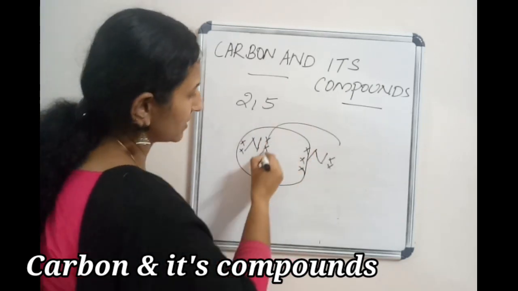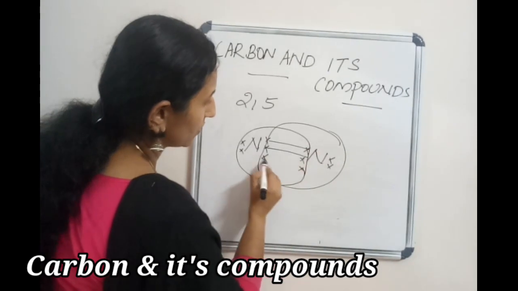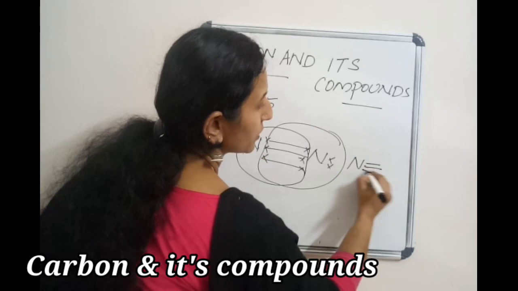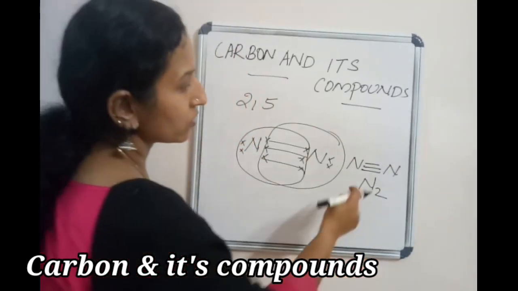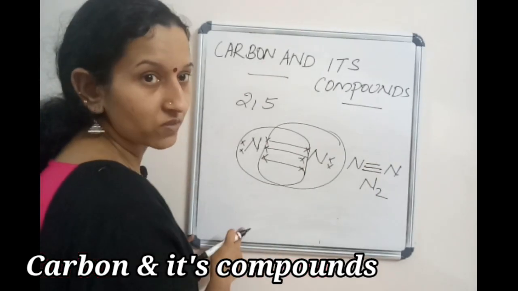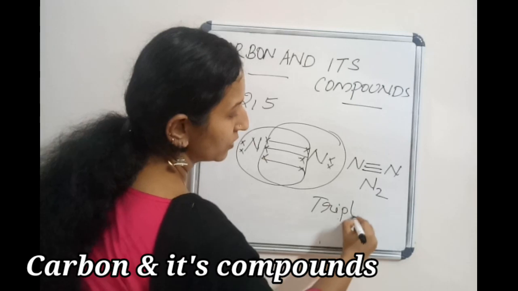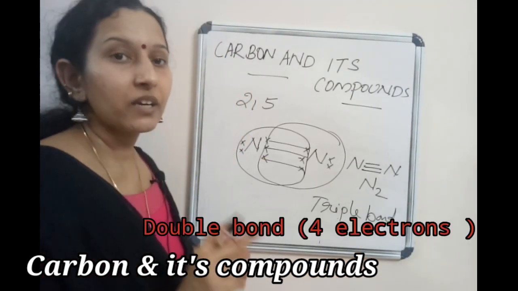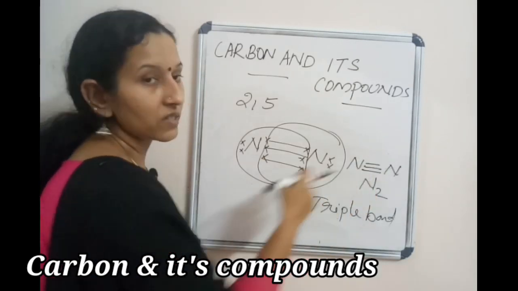See, very simple. So which bond is between the nitrogen atoms? Triple bond. That is N2. How many electrons? 6 electrons. 3 bonds, 6 electrons. Triple bond. So single bond 2 electrons, double bond 4 electrons, triple bond 6 electrons.